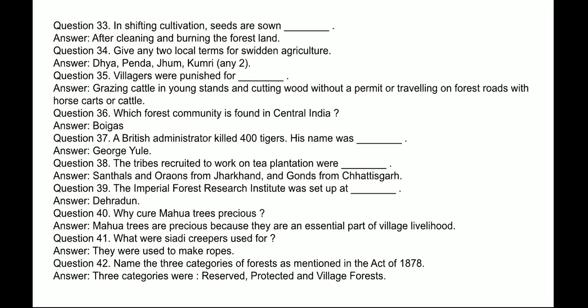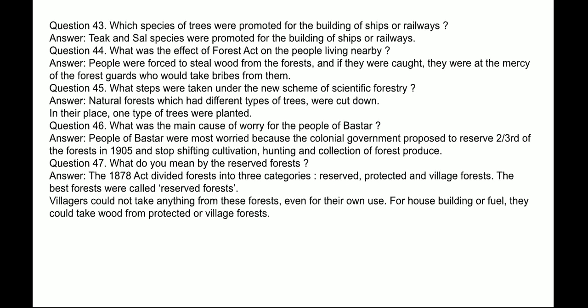Next question, what were siadi creepers used for? Answer, they were used to make ropes. Next question, name the three categories of forest as mentioned in the Act of 1878. Answer, three categories were reserved, protected, and unclassed forest. Next question, which species of trees were promoted for the building of ships or railways? Answer, teak and sal species were promoted for the building of ships or railways.